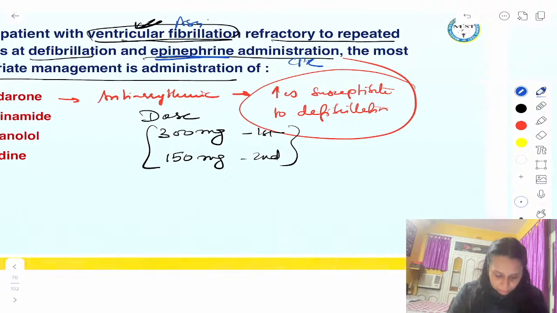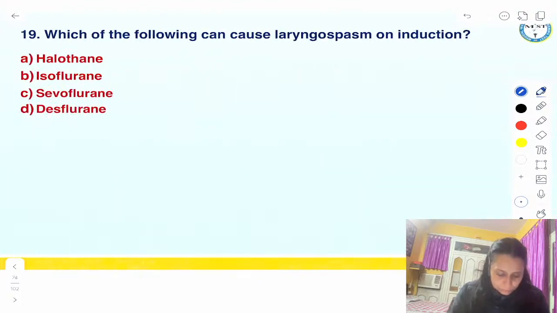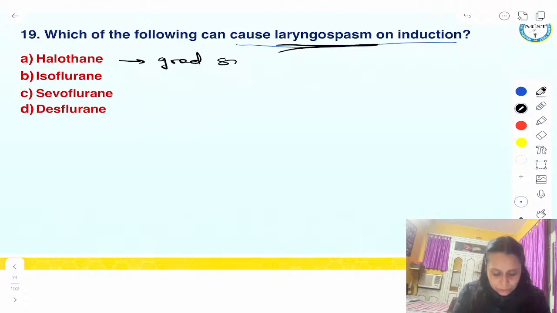Okay. Next question. Which of the following can cause laryngospasm on induction? So now the questions on inhalational agents. Answer is your desflurane, isn't it? Now guys, halothane has good smell, so it is used for induction. It's a good agent for induction.